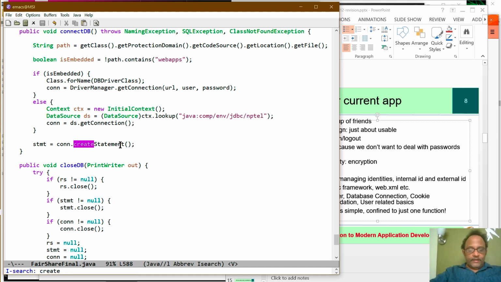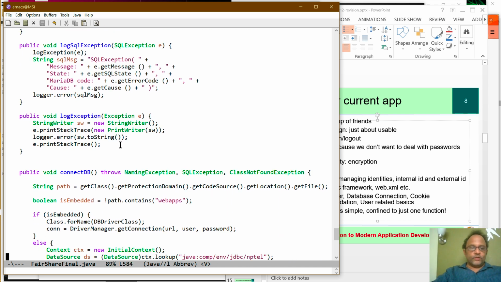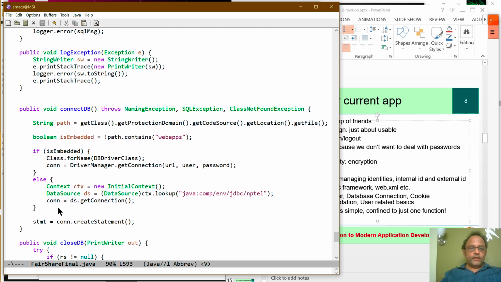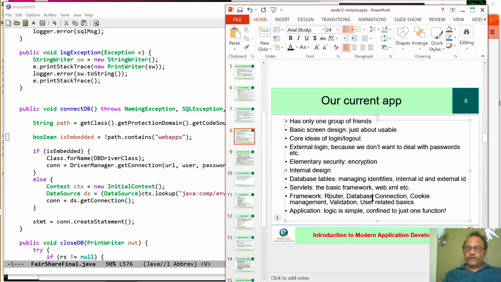Database connectivity, we haven't actually done such a great job, because connection pooling can be done in a much better way than we did it, but nonetheless it is enough to illustrate the basic idea. So ConnectDB, here we have some amount of connection sharing. There are better ways to do it in Tomcat servlets, etc. that you can eventually look up. And so we have dealt with connections.